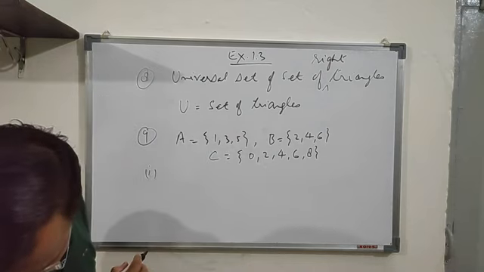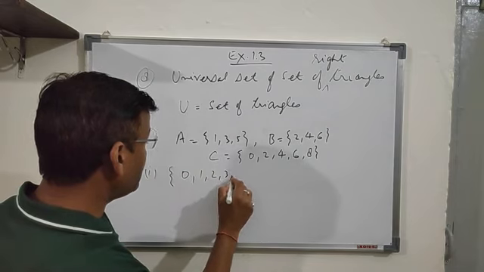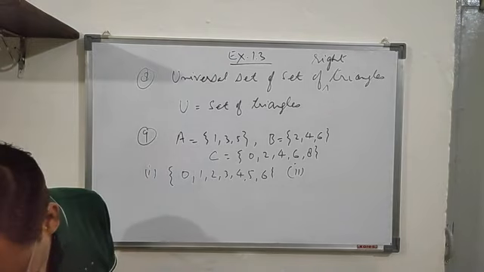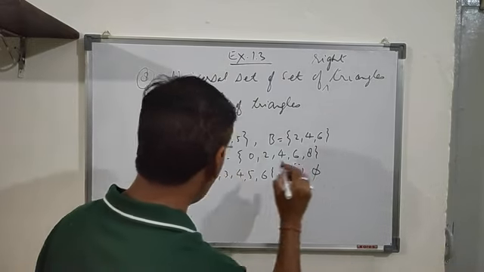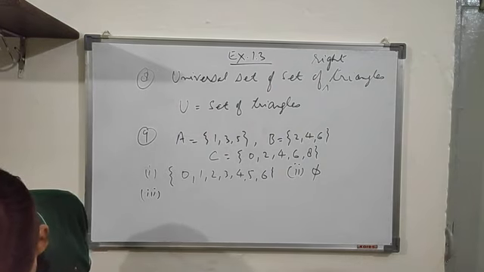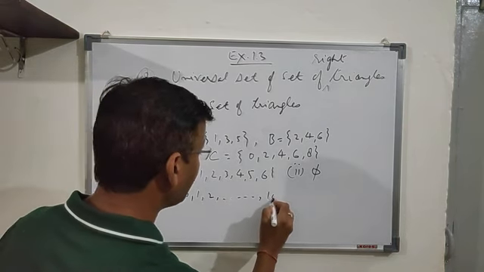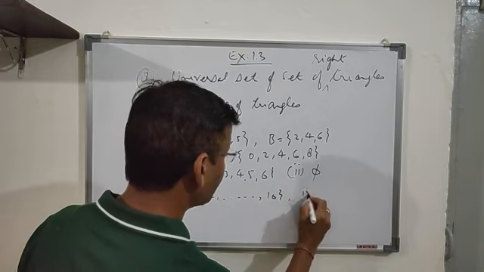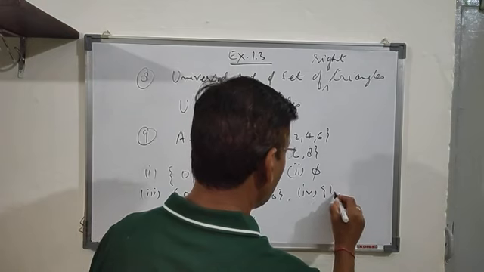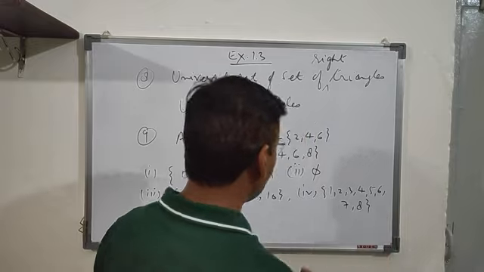The first option is given as 0, 1, 2, 3, 4, 5, 6. Second option is 5. Third option is given as 0, 1, 2, 3, 4, 5, 6, 7, 8, 9, 10, so it is 0, 1, 2 till 10. And the fourth option is given as 1, 2, 3, 4, 5, 6, 7, 8.